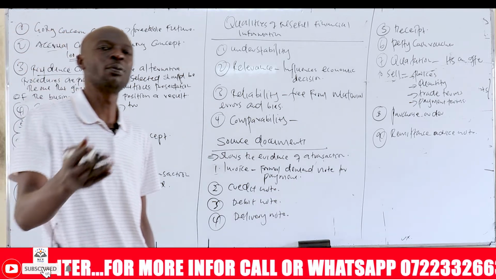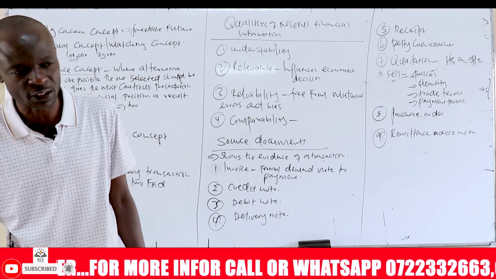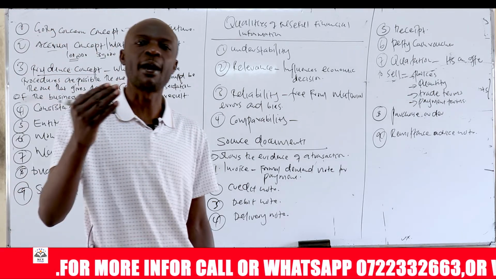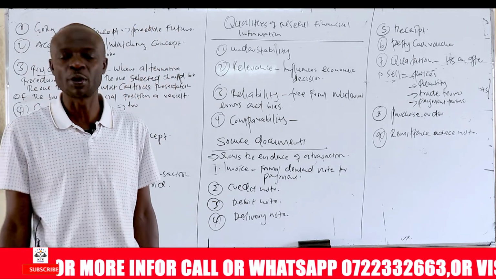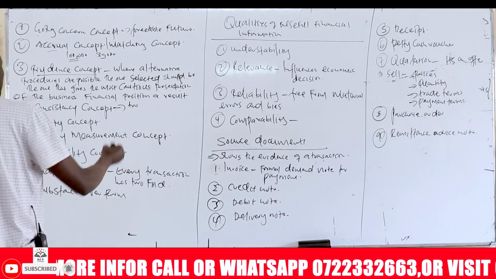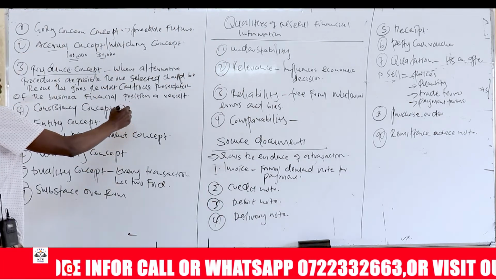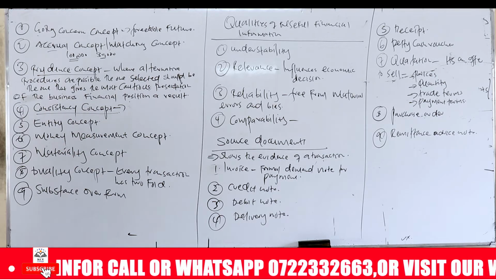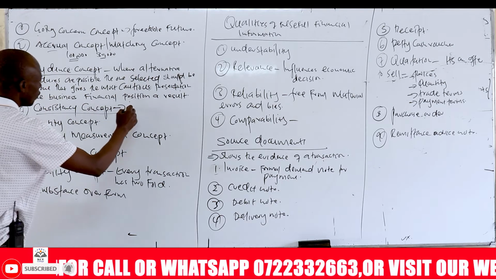Another example is the method of providing for depreciation. We have various methods. We have, for example, the straight line method. We have the reducing balance method. So if you select the reducing balance method as your method of providing for depreciation, you should apply it from year to year. That is the principle of consistency. You should apply that method from one year to another.